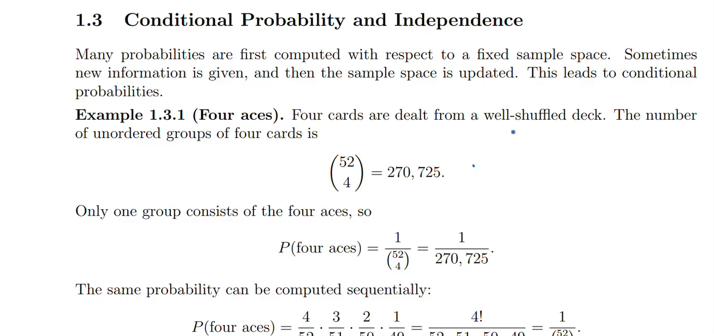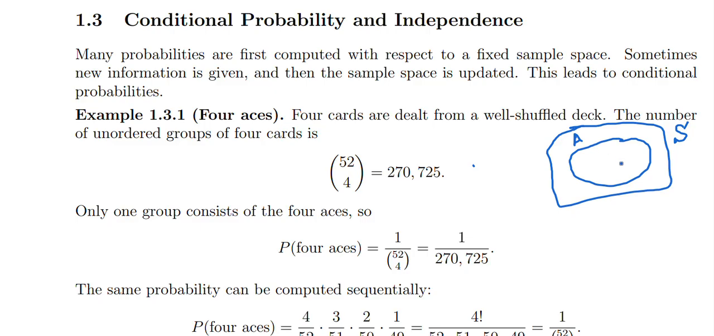For example, I have this sample space S, and I have this is A, and now this is B. All right. So now I'm saying my sample space is not this bigger set. If I just remove these walls, my sample space is only B. Then I want to find probability of A given that B. Now my B is my sample space.